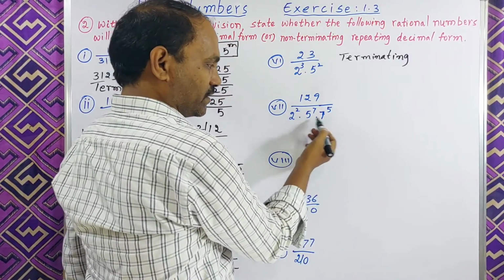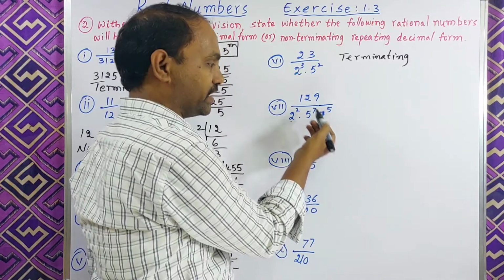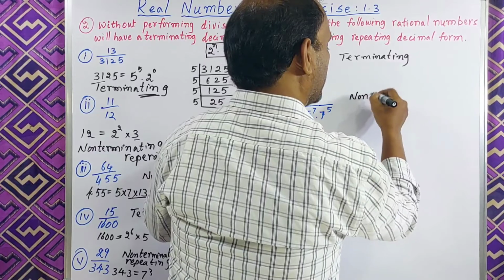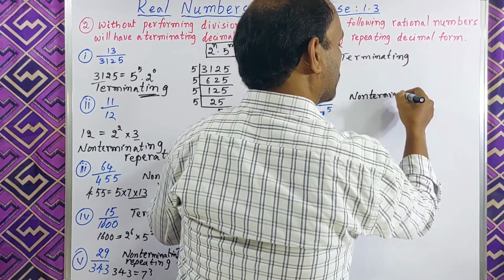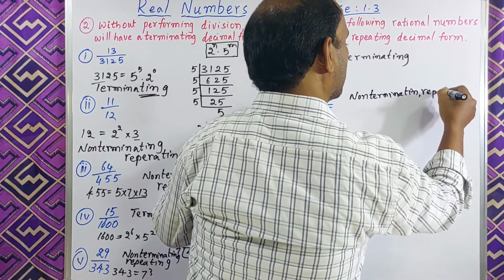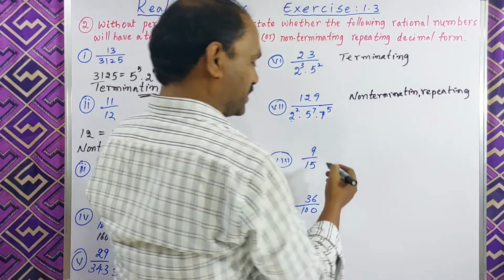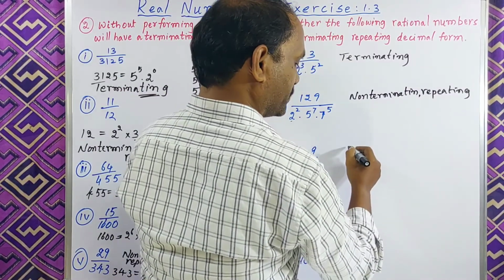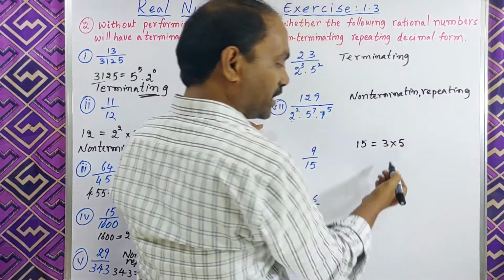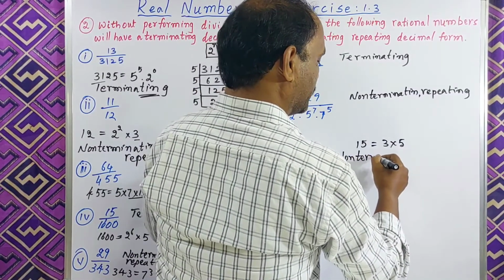Now check out this one. This denominator is 2 power n into 5 power n, but other factors are also there. That's why this one is non-terminating and repeating. Next, 15. How can we write 15? 3 fives are 15. Here another factor also comes, so that's why non-terminating, repeating.